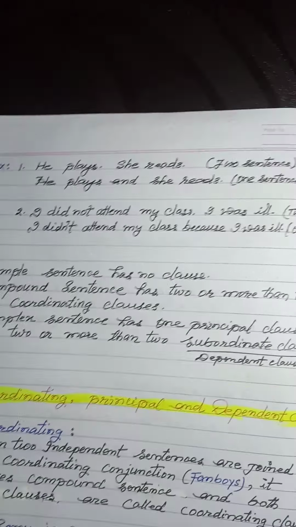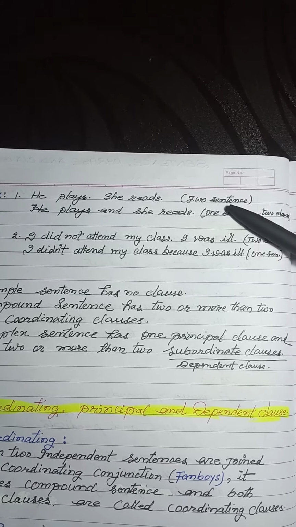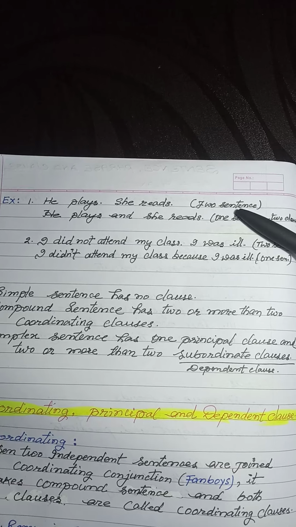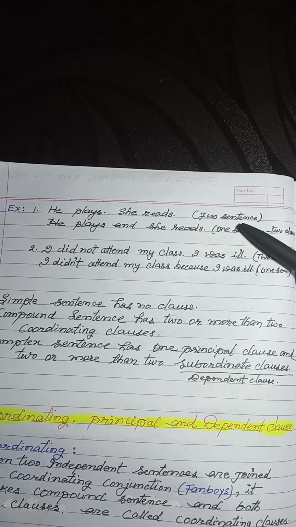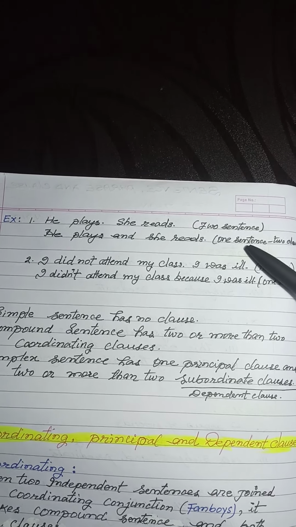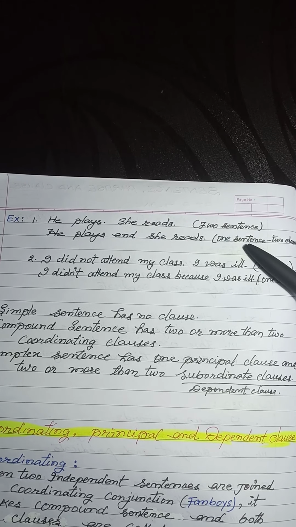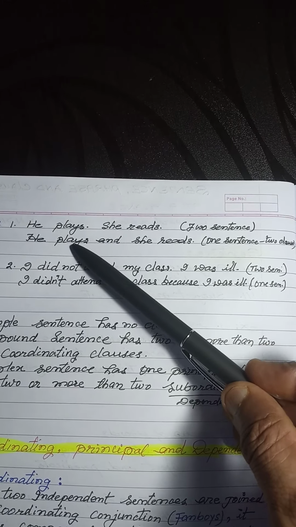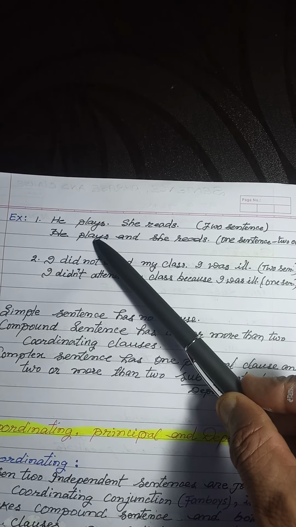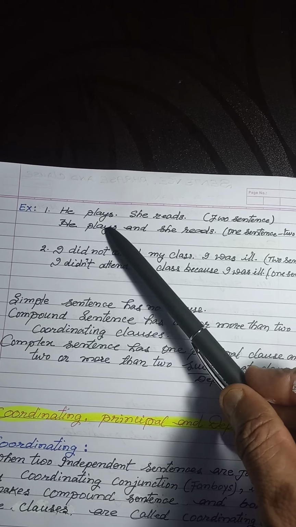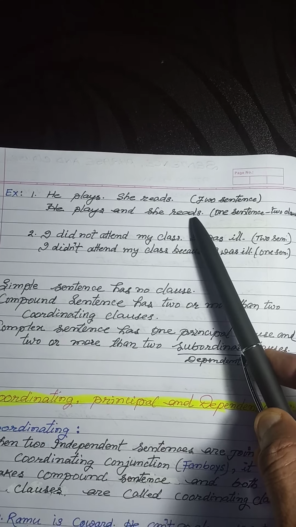Now, the next point. To understand what a clause is, take this example. "He plays," "she reads." These are two simple sentences. Now these two simple sentences have been joined by a conjunction and have become one sentence: "He plays and she reads." These two parts, "he plays," which was earlier a sentence, has now become a clause. "He" is the subject, "plays" the predicate, and the second clause is "she reads." It has also become a clause.